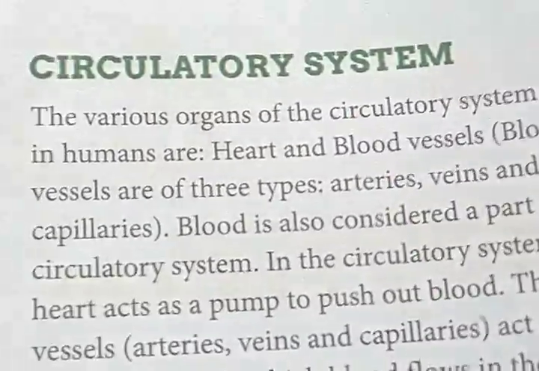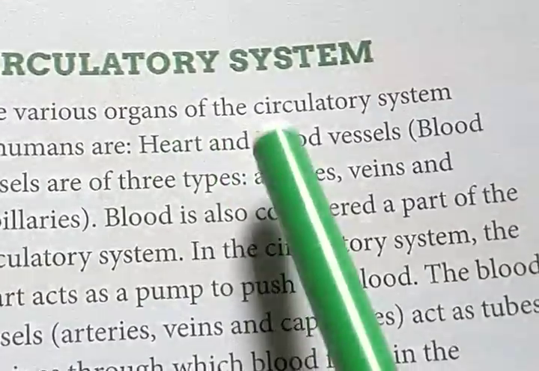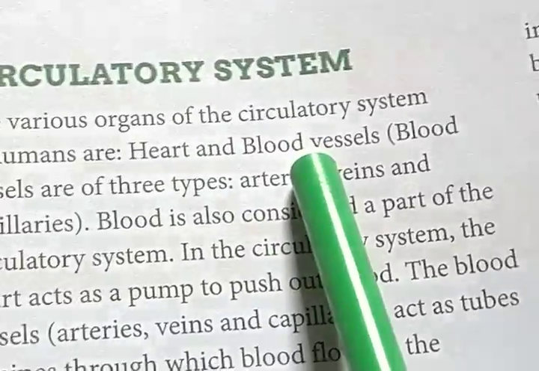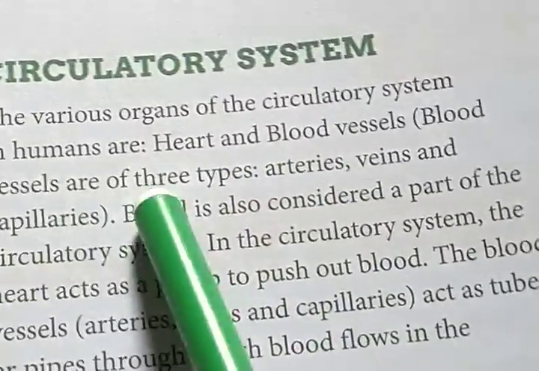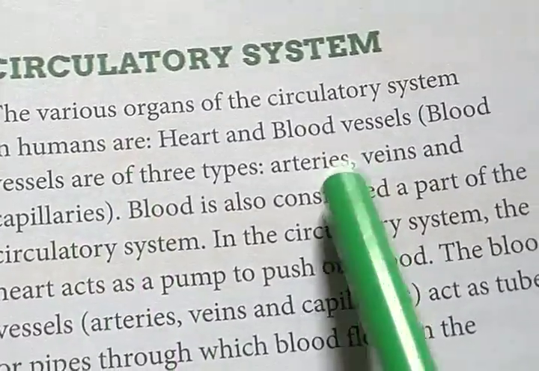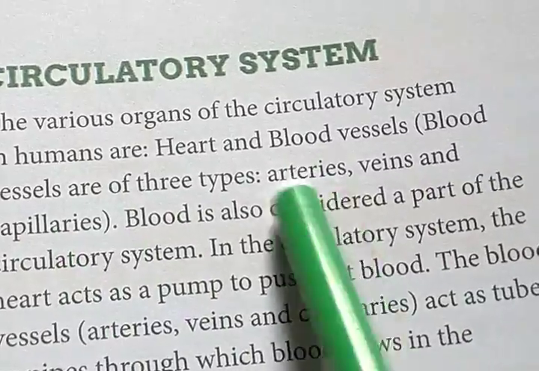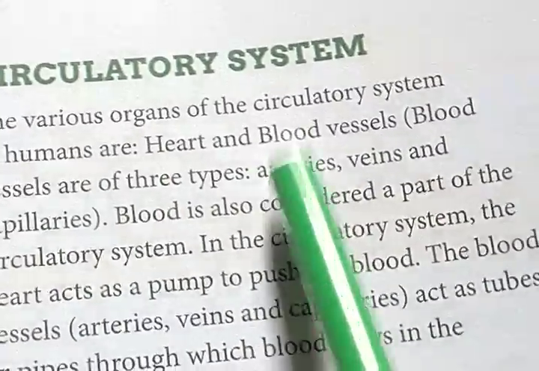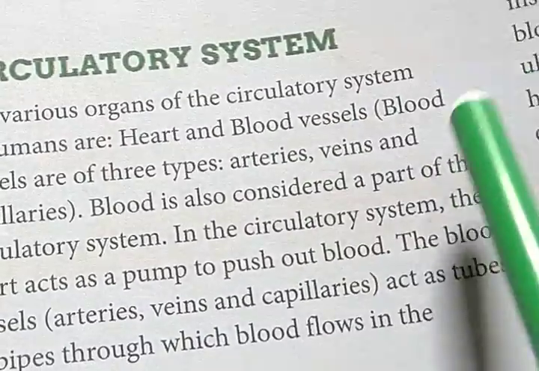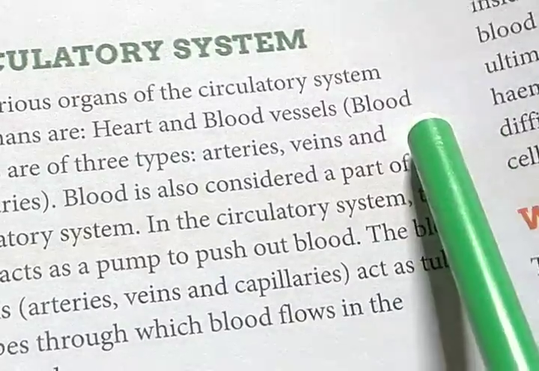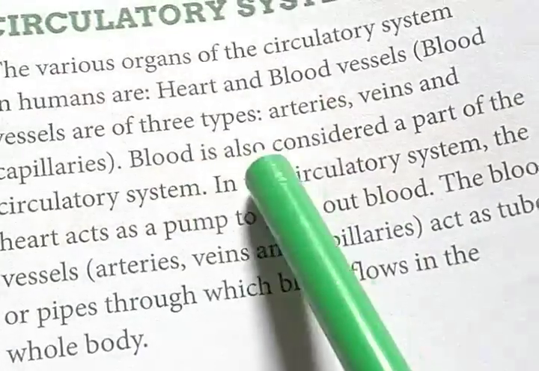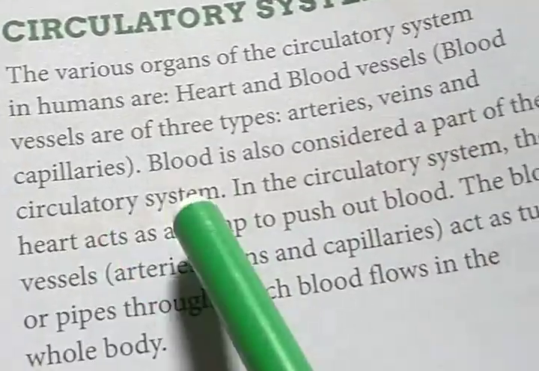The various organs of the circulatory system in humans are the heart and blood vessels. Blood vessels are of three types: arteries, veins and capillaries. So arteries, veins and capillaries, the three of them combined, form blood vessels, which help to carry the waste product, oxygen and food to the various parts of our body. Blood is also considered a part of the circulatory system.